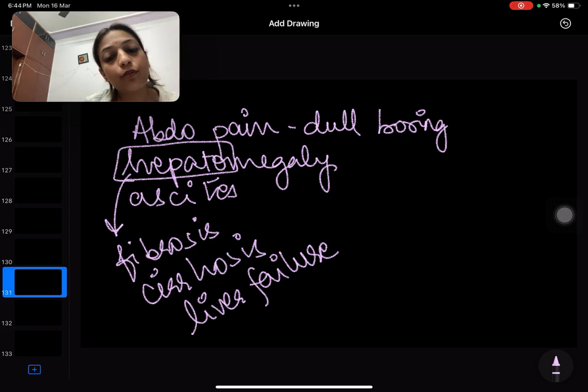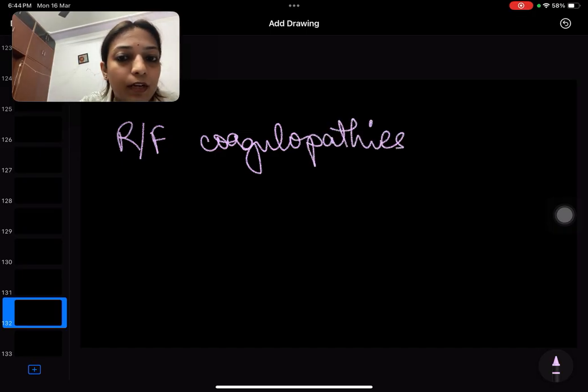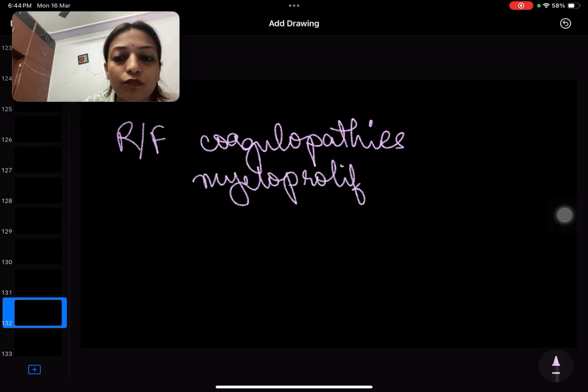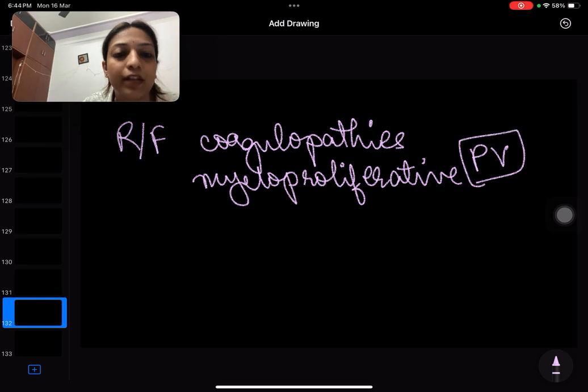Finally, the patient is going to land up in cirrhosis, and we know that cirrhosis is an irreversible condition, right? What are the risk factors for hepatic vein thrombosis which we need to keep in mind? Patients with known coagulopathies, right? If a patient already has some hematological disorder, or has some myeloproliferative disorder, the most important one to think of is polycythemia vera.